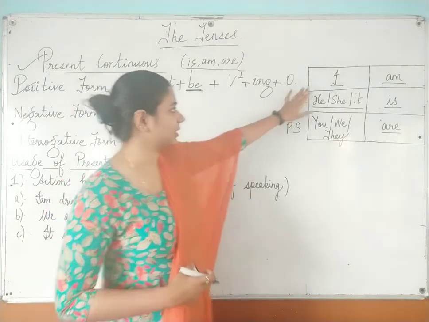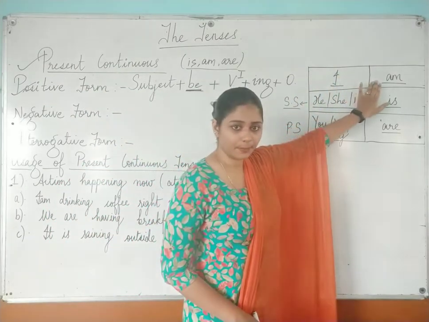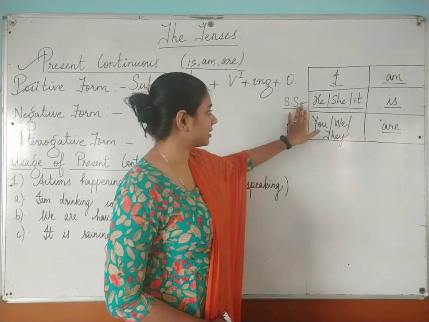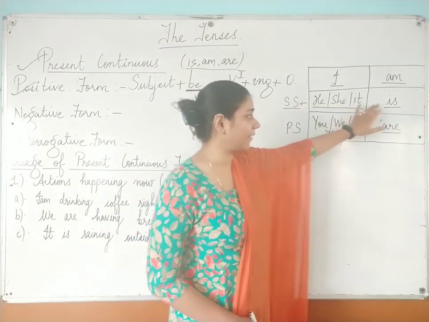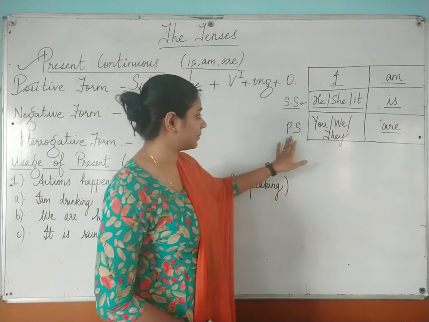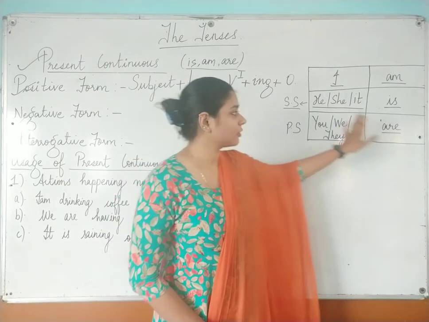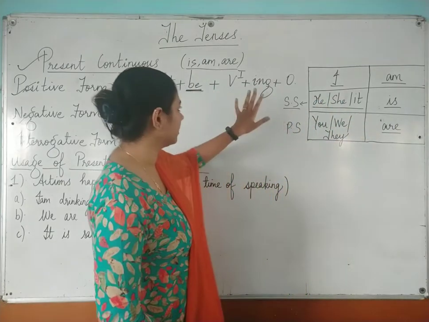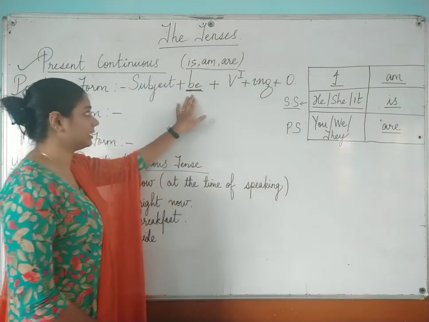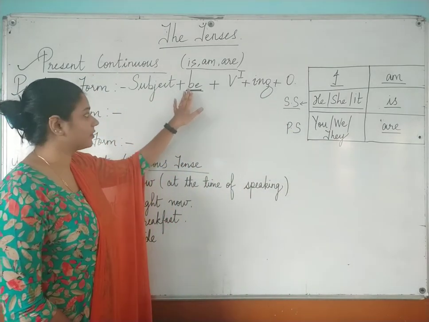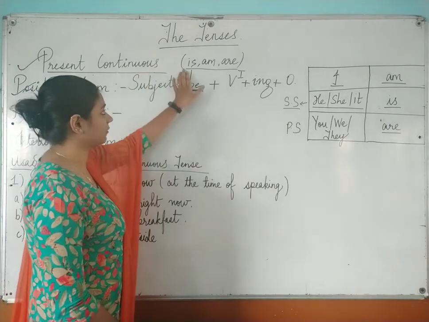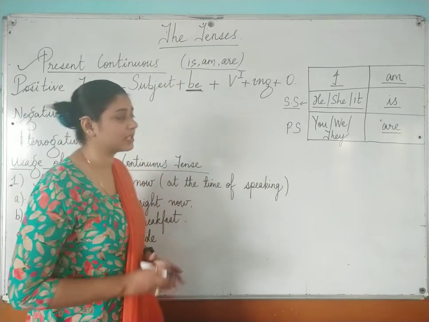Okay. If my subject is I, I have to use am. If my subject is a singular subject, that is he, she, it, then I have to use is. If my subject is a plural subject, like you, we, they, then you have to use are. Okay. So this is the concept behind be, that is the auxiliary verb. So in present continuous tense, you have to use is, am, and are. I hope this is clear to everyone.